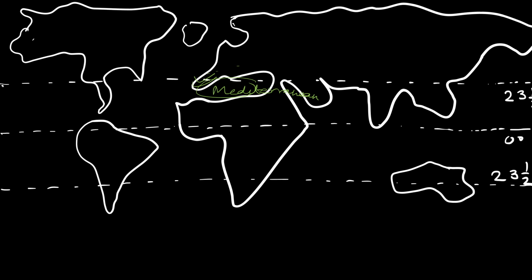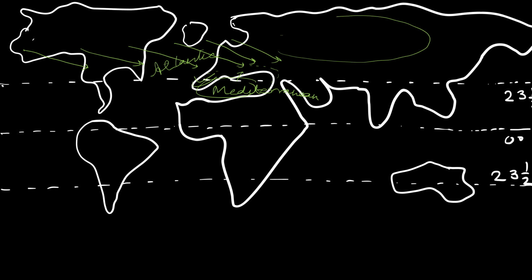So this region would receive rainfall due to the presence of the sea here, and as this is the Atlantic Ocean, the westerlies coming from here would get moisture again from the Atlantic Ocean, and these regions would get a good amount of rainfall. The interior part would not get a very good amount of rainfall. This is steppe, because the amount of rainfall is lesser here. More grassland would be found here.